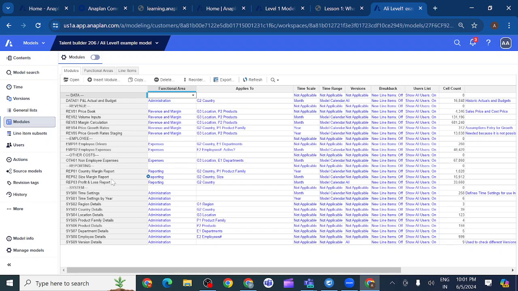If you get stuck somewhere, you can compare your model with this model, to see in which module and which list you are stuck.